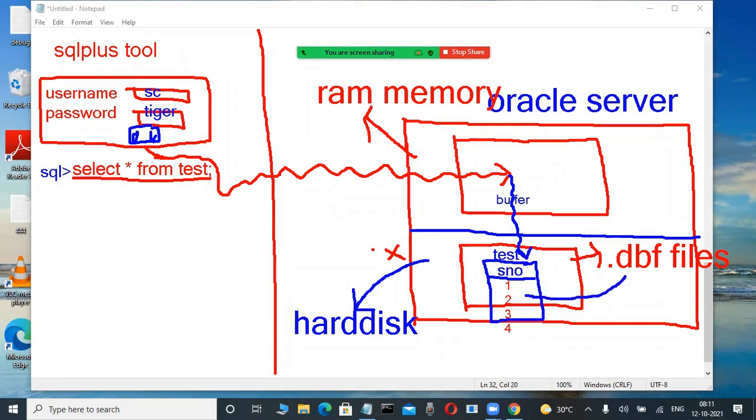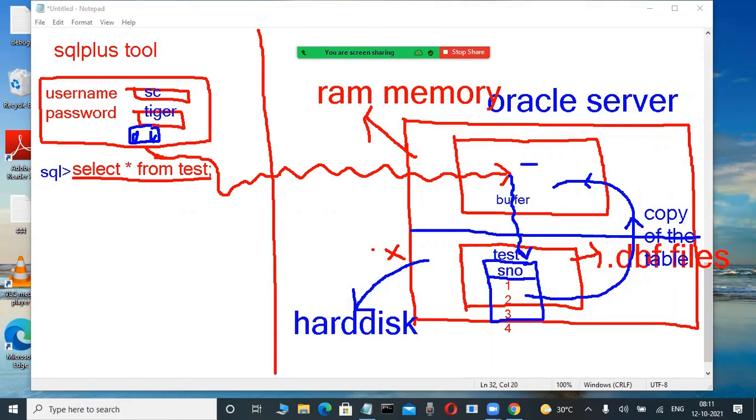Observe here, a copy of the table is transferred. This is the original concept, and here is the big concept. Roughly I'm telling you: a copy of the table is transferred from the hard disk into the buffer. A copy of the table, not the original table.